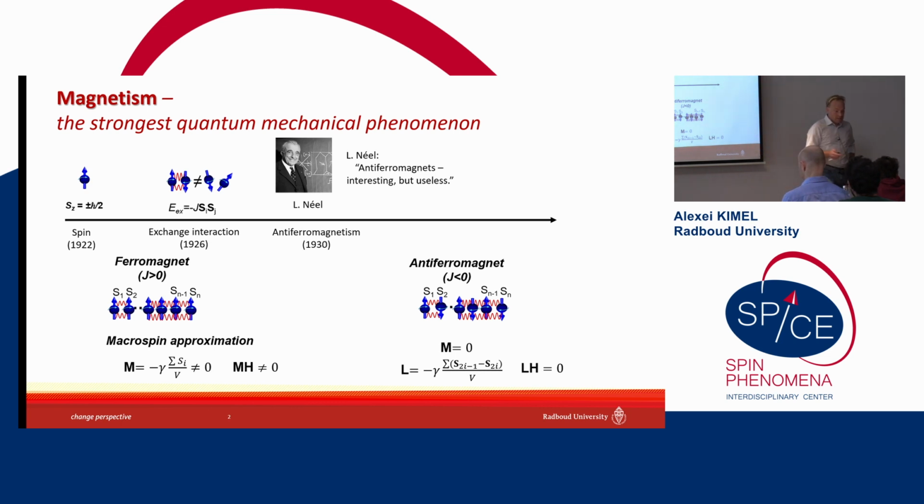So based on this, already based on this, you can see that antiferromagnets shouldn't produce magnetic fields. It's not clear how to detect antiferromagnetic spins. It's not clear how to control spins in antiferromagnets. It was a reason for Louis Néel to state in his Nobel Prize lecture that antiferromagnets are very interesting fundamentally, but seem to be useless.